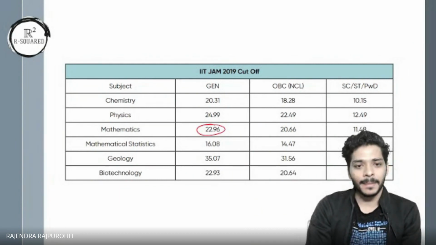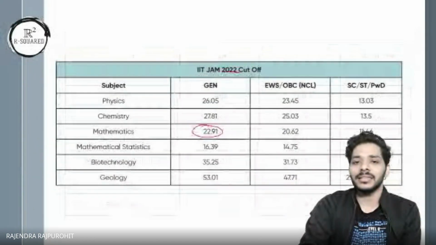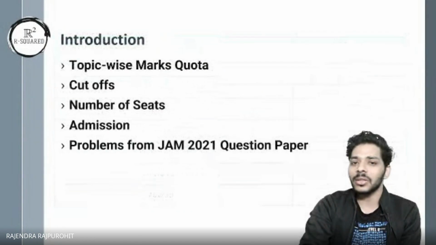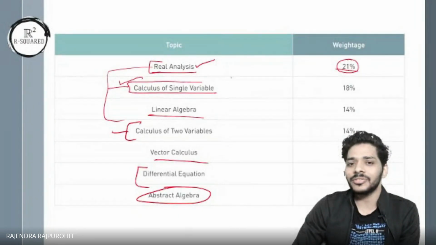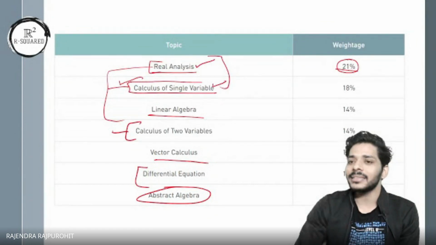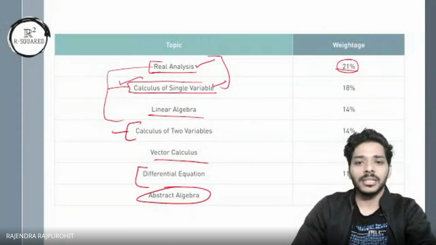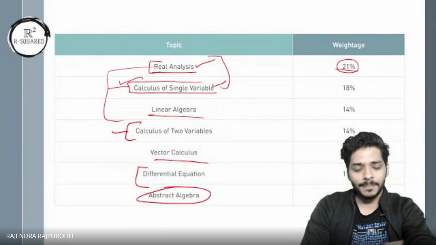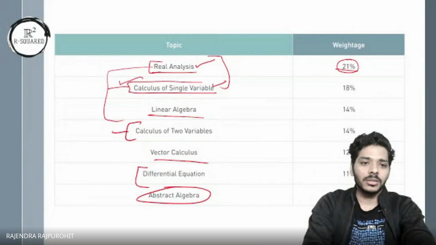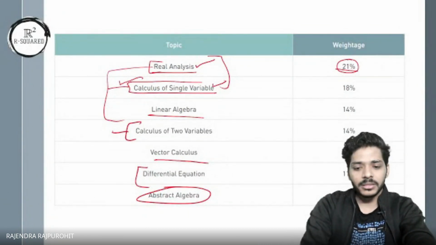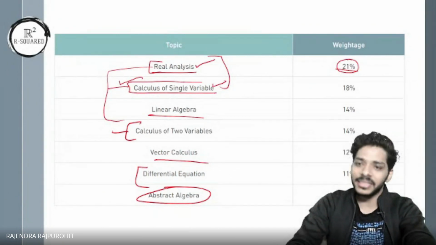Looking at the marks reservation, I think that real analysis alone is doing the job. If you go for real analysis and functions of one variable, they are exceeding the cutoff every time, and they look good in the numbers. Questions are really good from that area, so you need to put in a lot of effort, and even some good conceptual questions have been asked in these subjects. Algebra is also getting interesting year by year.